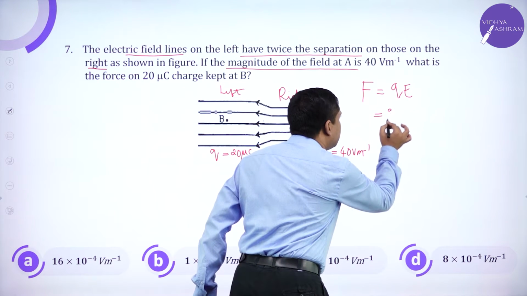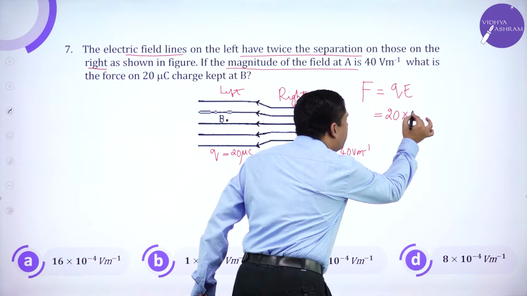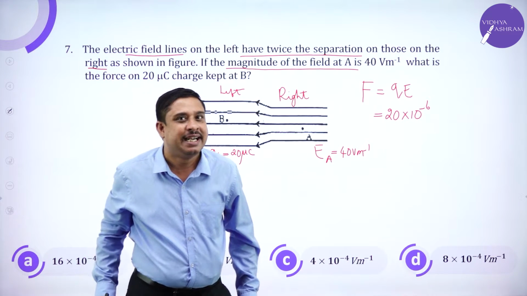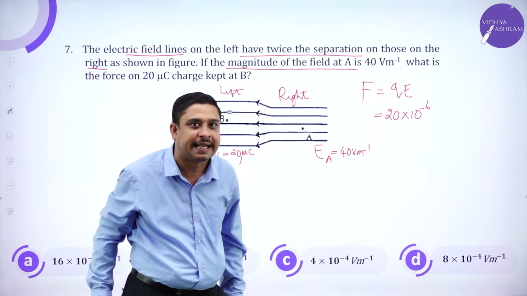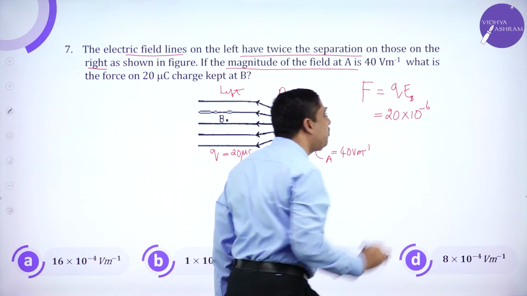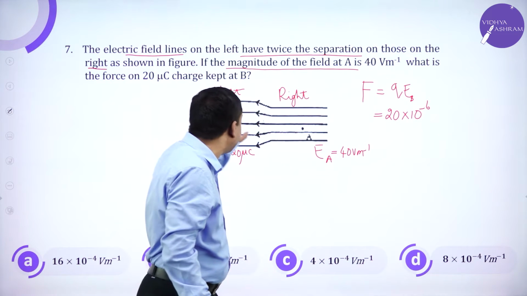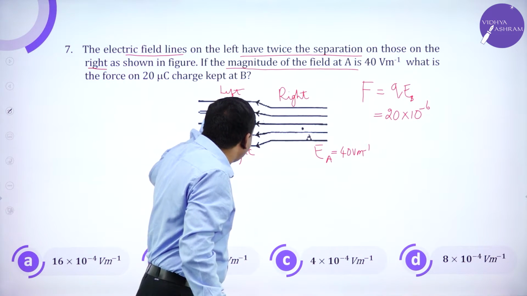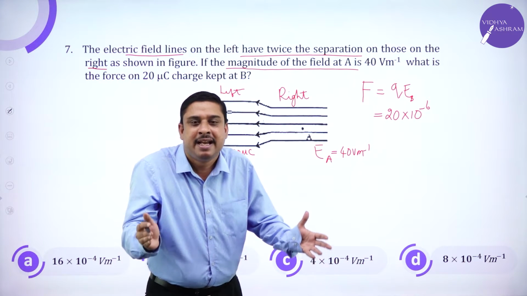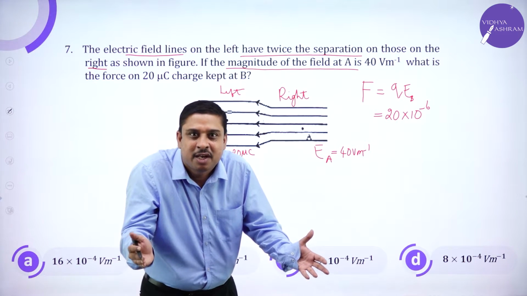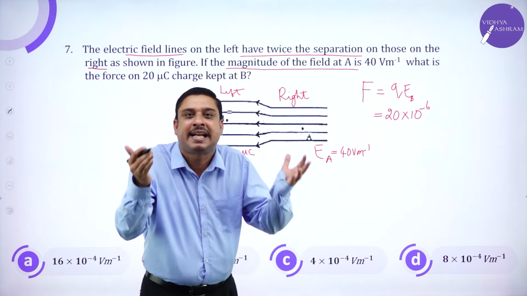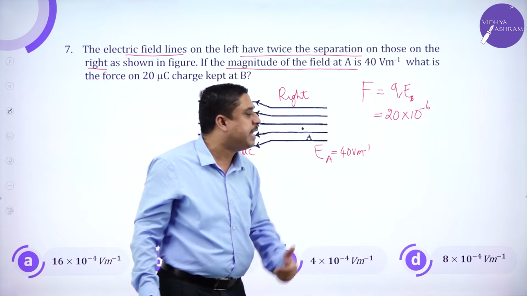So this is 20 microcoulomb, that is 20 into 10 power minus 6. This is the strength of the electric field at region B, because the charge is placed in region B. So I have to consider the strength of the electric field at B.